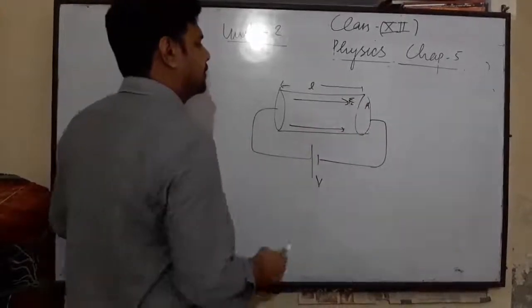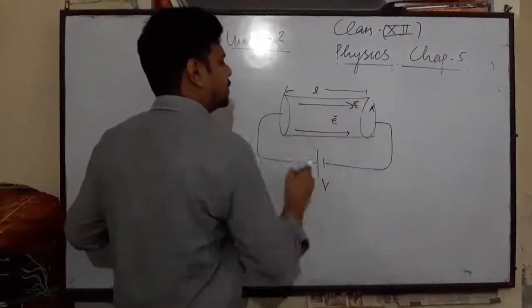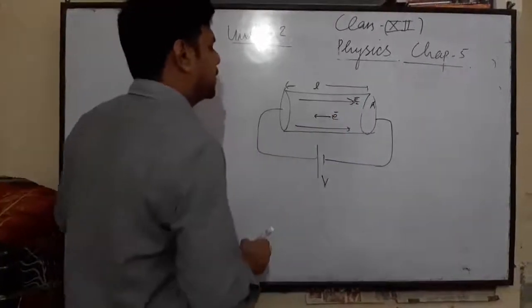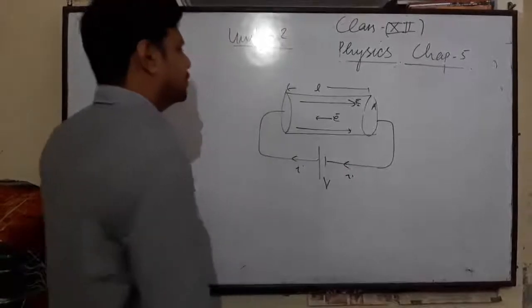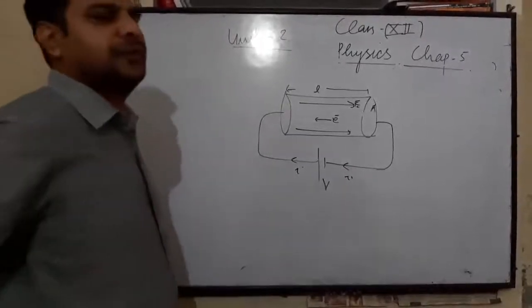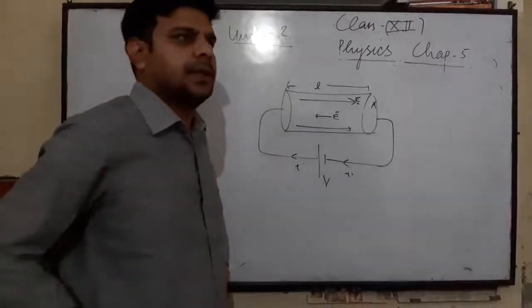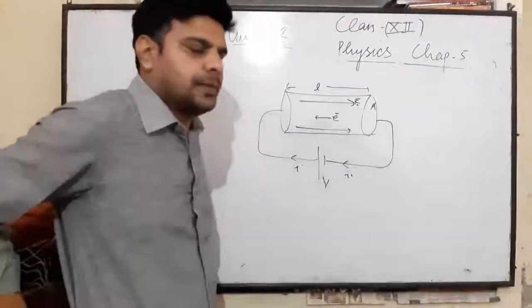As we know, the electrons will move in this direction, so the current will move in the opposite direction. Today we will prove the expression for drift velocity and the proof of Ohm's law.